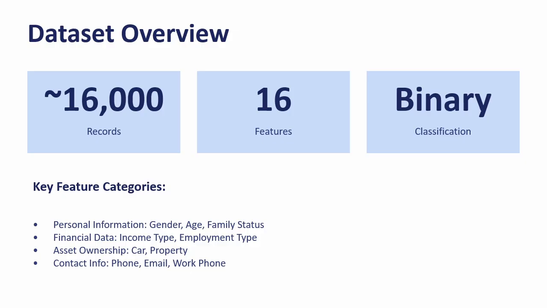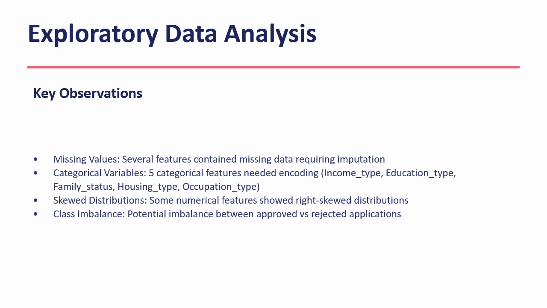These features fall into four main categories: personal information such as gender, age, and family status; financial data including income type and employment type; asset ownership, like whether the applicant owns a car or property; and finally, contact information details. The combination of these features will help our model make accurate predictions.